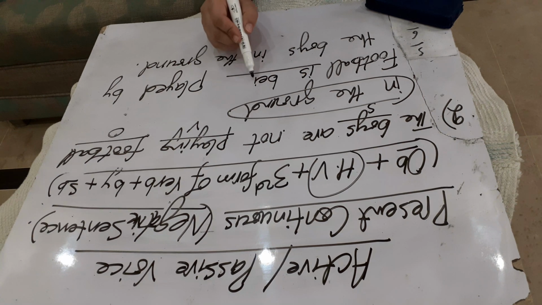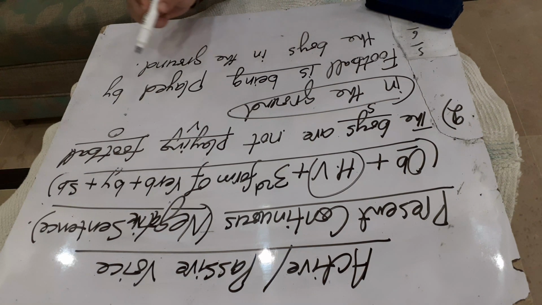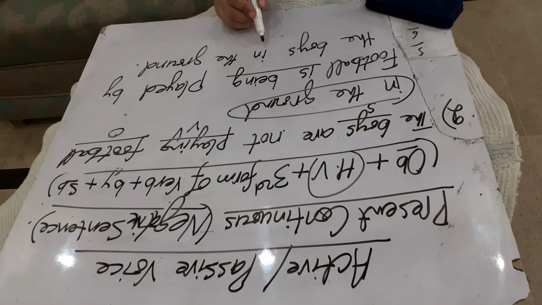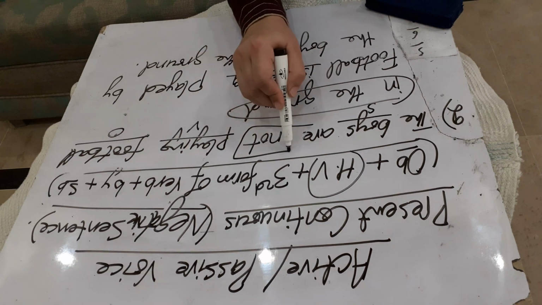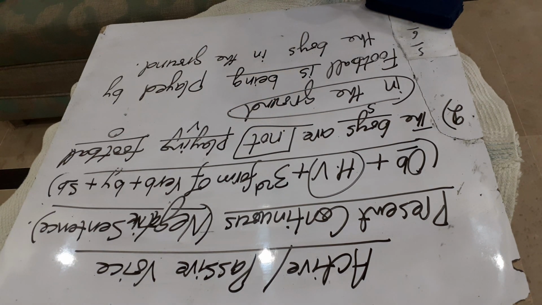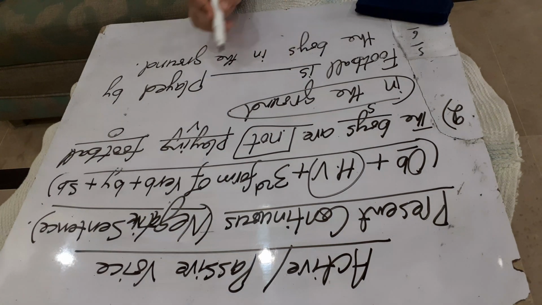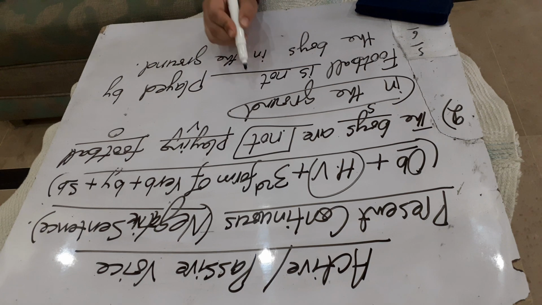Now students, you have to focus on another thing too. Now, football is being played by the boys in the ground. This is not correct. Why? Because the active voice is in negative form, so we have to put not here. Football is not being.